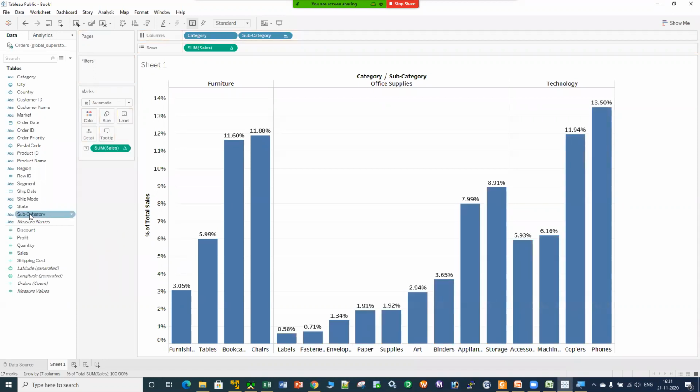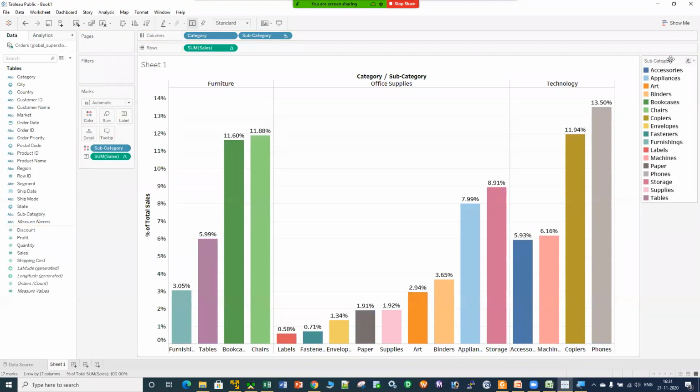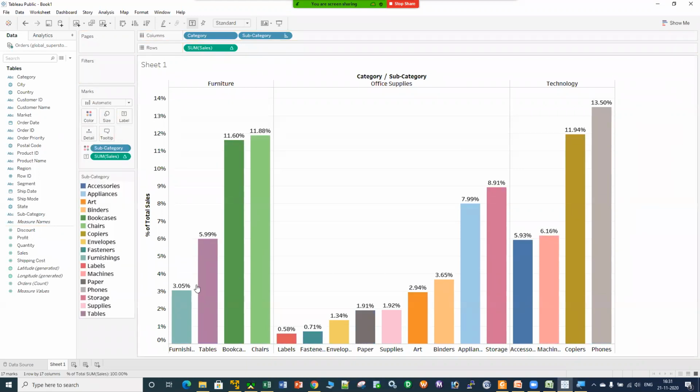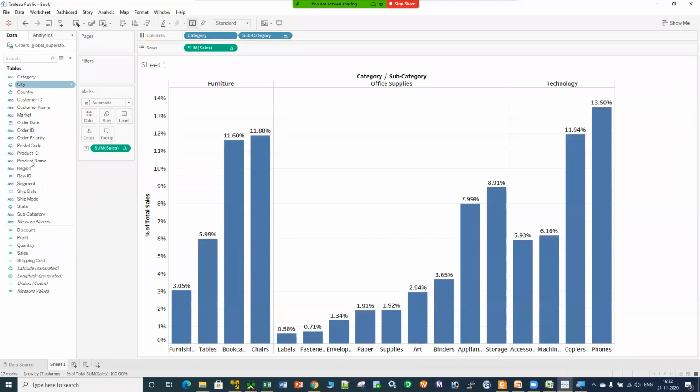Let me take subcategory over here and click on the color box. One more color legend is created and each and every subcategory is colored with a different color. Is that giving me any information? No, it is also not giving me any information. So rather than putting the dimension into the color, can I take measures into the color box? Yes, we can take the measure as well and put that into the color box.